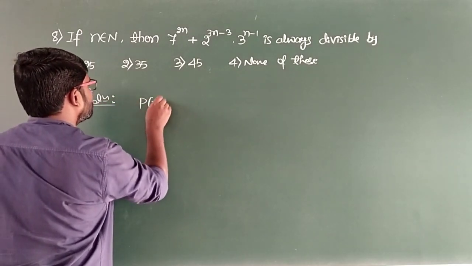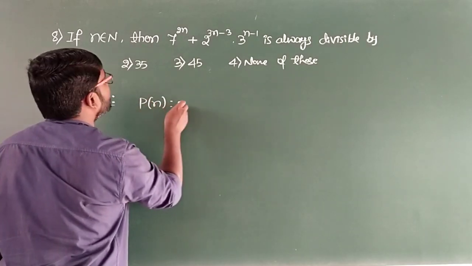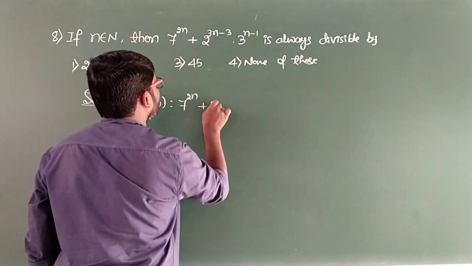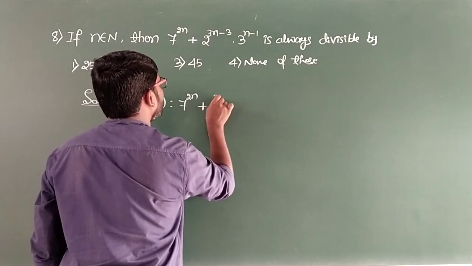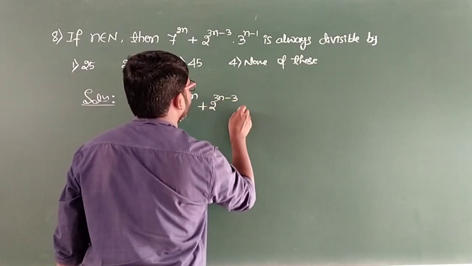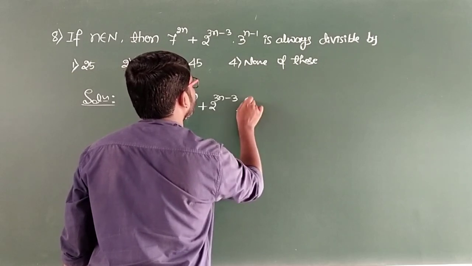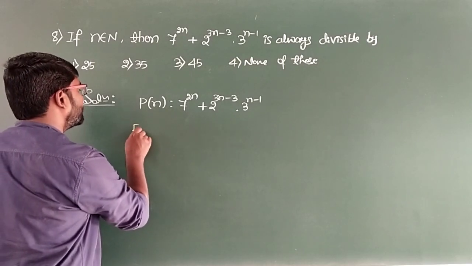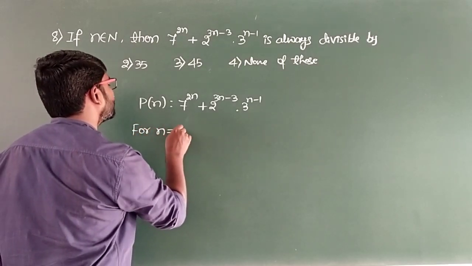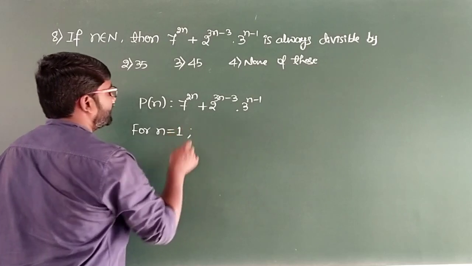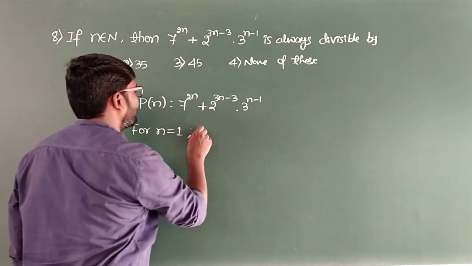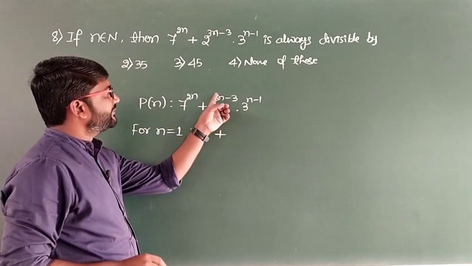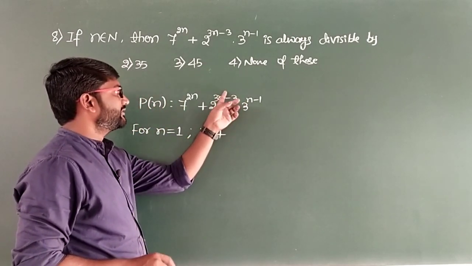P of n such that 7 raised to 2n then plus 2 raised to 3n minus 3 into 3 raised to n minus 1. So now I'll go for n equal to 1. For n equal to 1, what we get now? 7 square plus, so n equal to 1 means we get 3 minus 3, it will be 0. 2 to the power 0, it is 1.